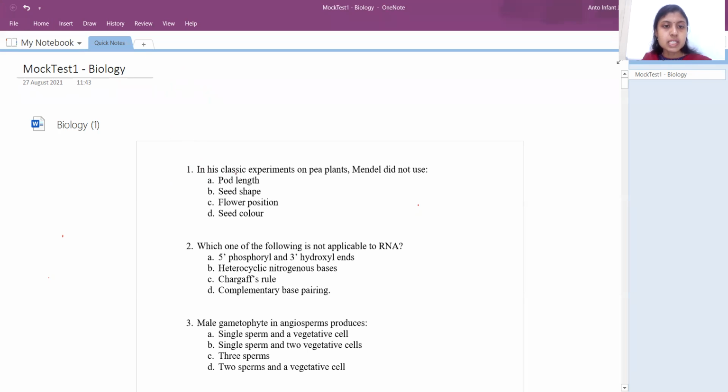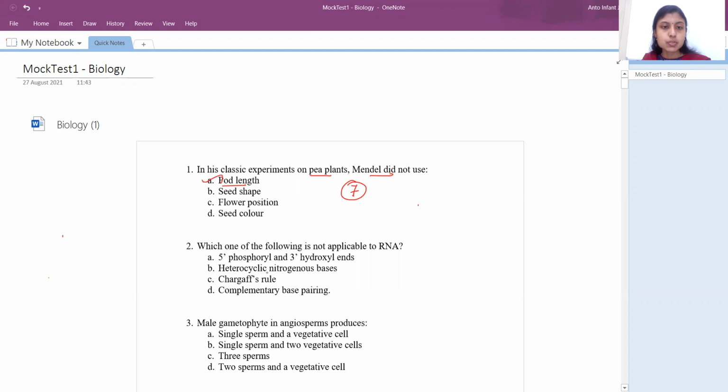Okay, so the first question is, in his classic experiment on pea plants, Mendel did not use. He used 7 contrasting characters and they're asking you which contrasting character he didn't apply, right? So it is pod length. He used stem length or the plant height but not pod length. So the answer is A.